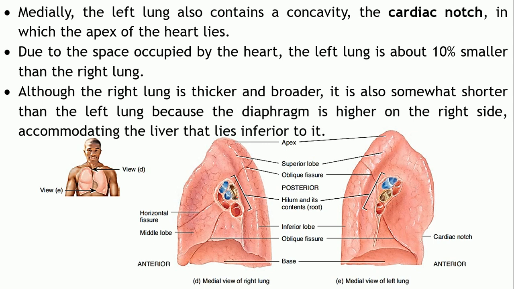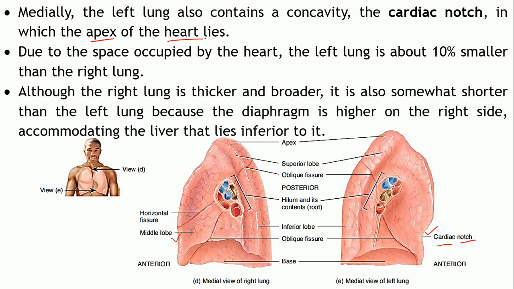Now as you can see, the left lung has a concavity right over here, which is absent on the other side. That's the cardiac notch, into which the apex of the heart lies. If you recall the cardiovascular system, the tip of the heart is slightly tilted towards the left hand side.